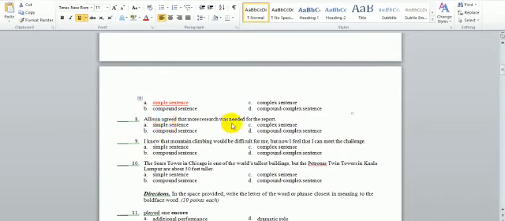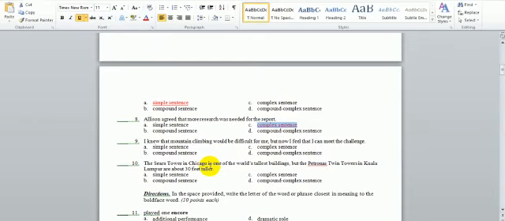That more research was needed. That more research was needed is a subordinate clause. What kind of subordinate clause? It is an adjective clause because it has started with that. So, the sentence which contains one independent clause and one subordinate clause is called a complex sentence. So, this sentence is a complex sentence. Let's go to number 9.